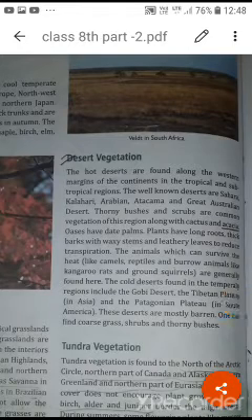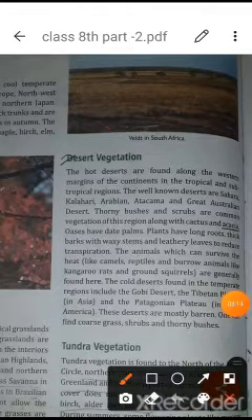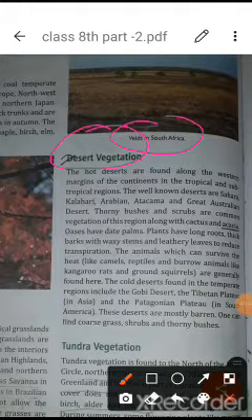The next one is the desert vegetation. There are different kinds of desert on the earth's surface, including the Sahara, Kalahari, Arabian, Atacama, and Great Australian Desert. Thorny bushes and scrubs are the common vegetation in this region along with cactus and acacia. And the animals also, like camels, reptiles, and burrowing animals like the kangaroo rat and ground squirrels are found here, and according to their survival they adapt their life there.